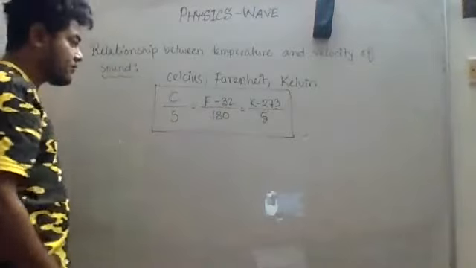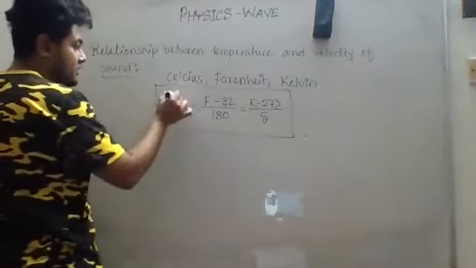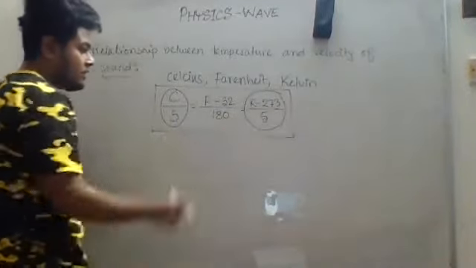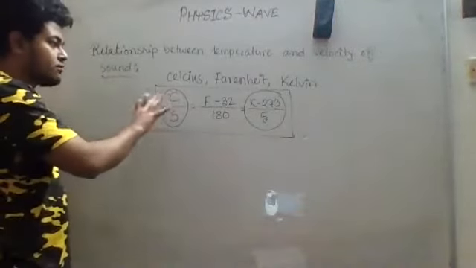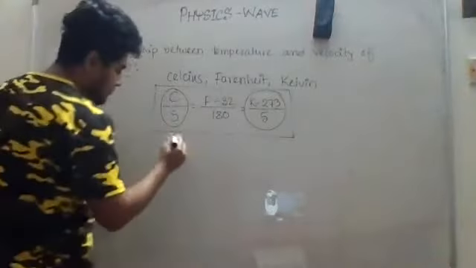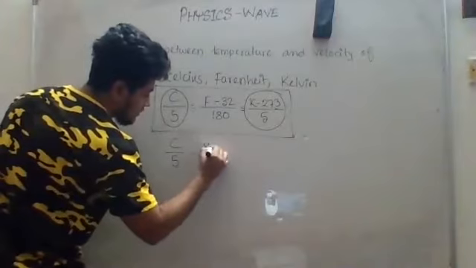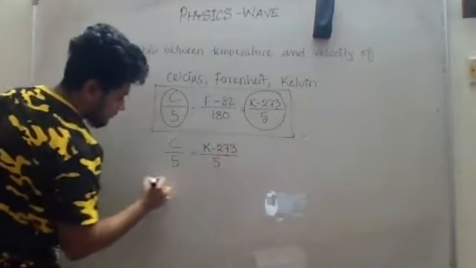Right? For now we are especially interested in these two, Celsius and Kelvin. We will try to learn more about these two. So I will write it here. C divided by 5 is equal to K minus 273 divided by 5.